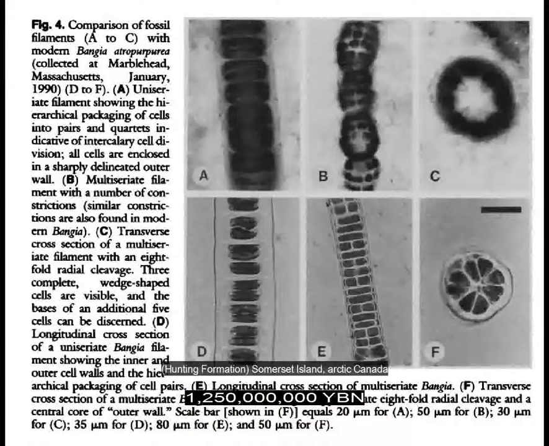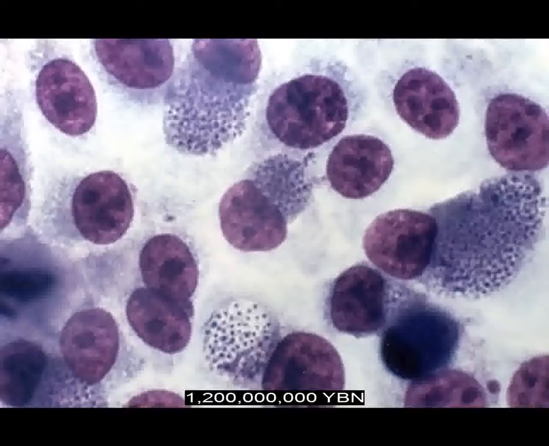Earliest certain eukaryote fossils and eukaryote filamentous multicellularity. Rhodophyta, red algae fossils. First fungi. This begins the fungi kingdom. Like animals, fungi are heterotrophic, cannot photosynthesize, and so must feed on other living things.